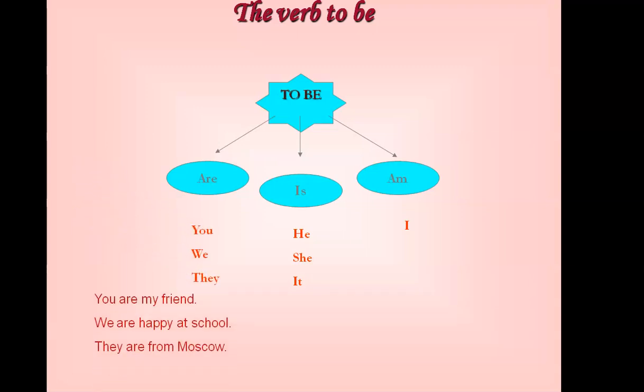Okay, we got it. For example, you're my friend. Yes, you're my friend. We are happy at school. They are from Moscow. So in these sentences, we use the to be verb are with you, we, and they.